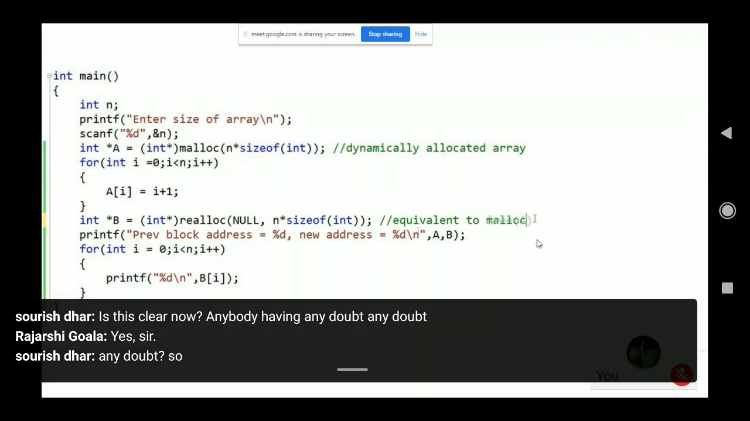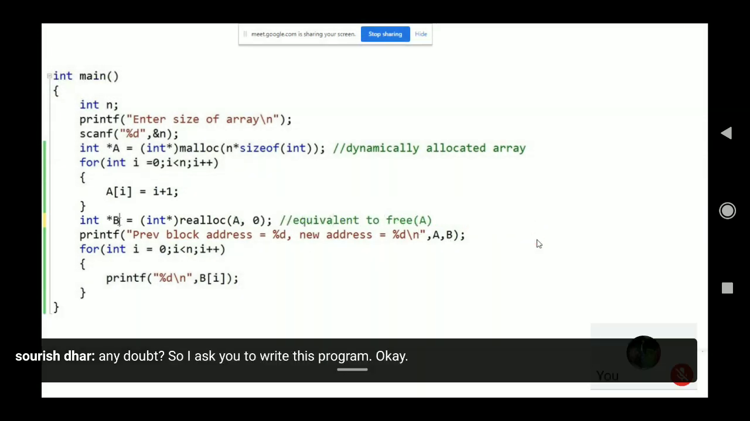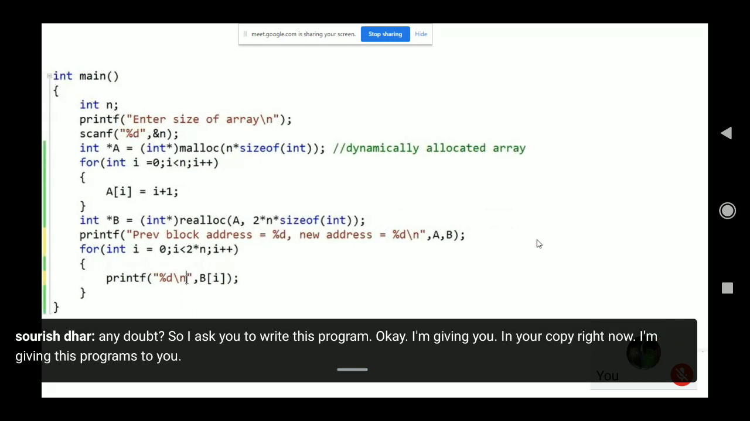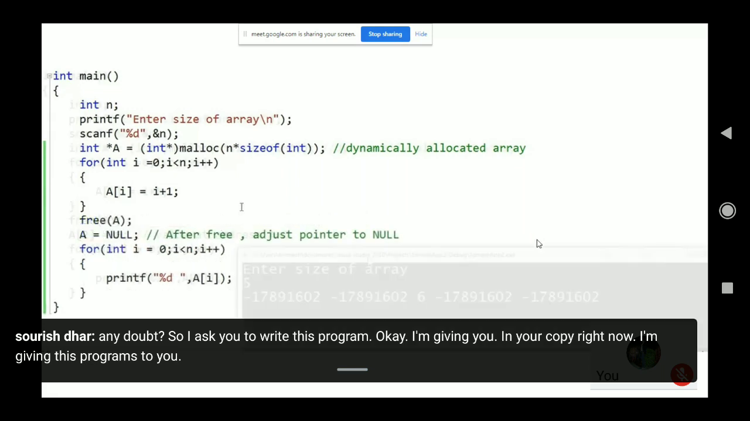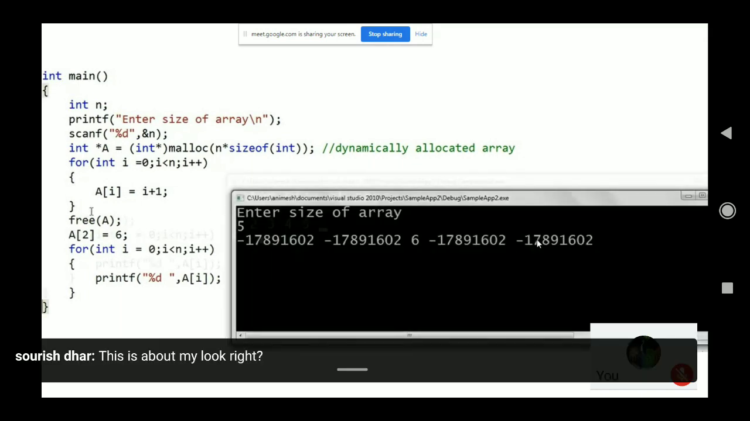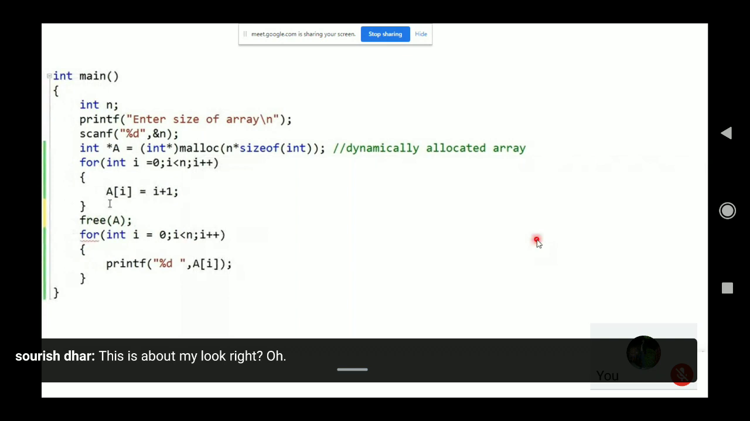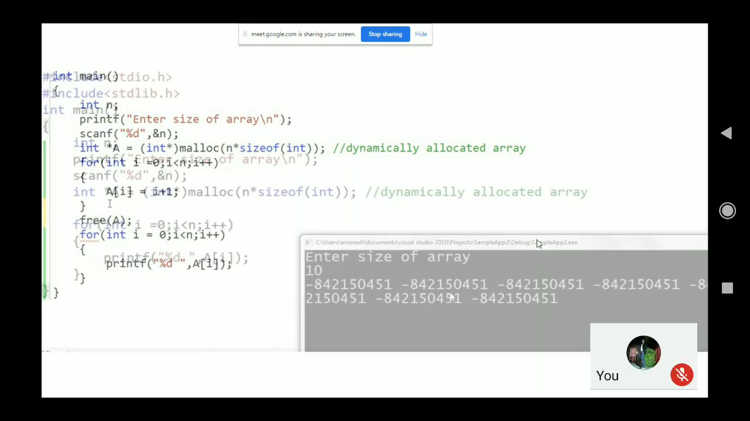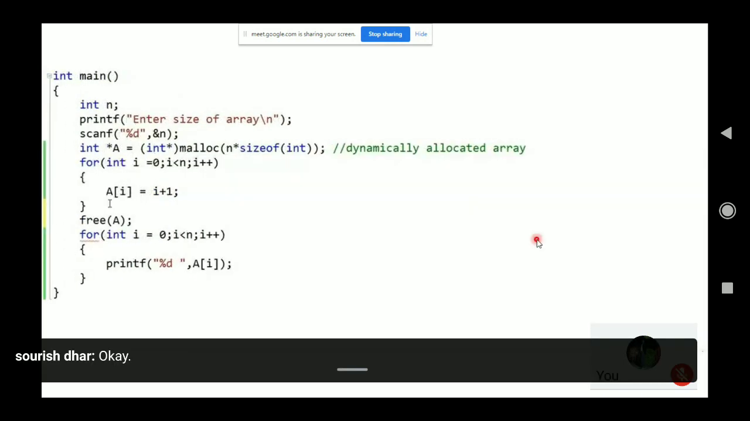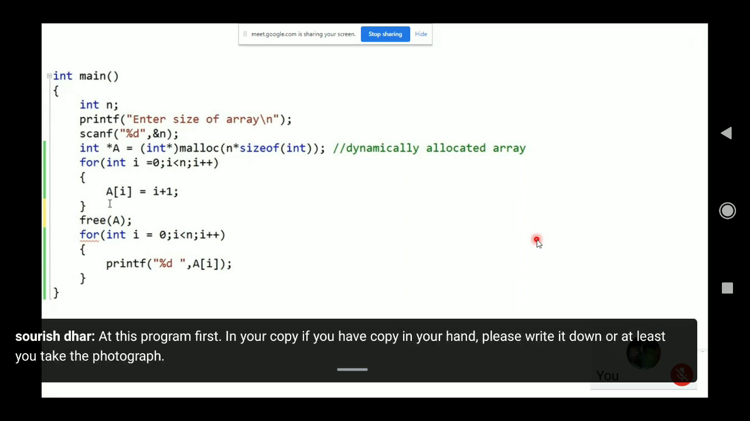So I ask you to write this program. I'm giving these programs to you in your copy right now. This is about malloc, right? Write this program first in your copy. If you have a copy in your hand, please write it down, or at least take a photograph if you have a mobile in your hand.